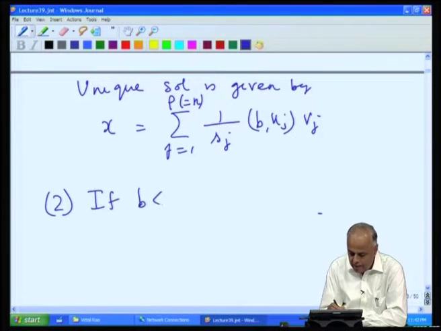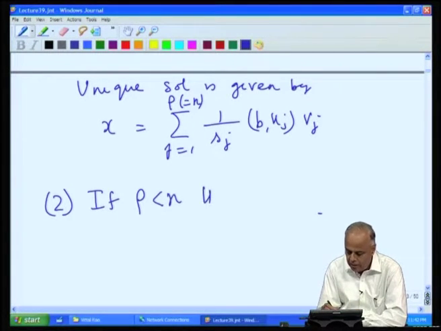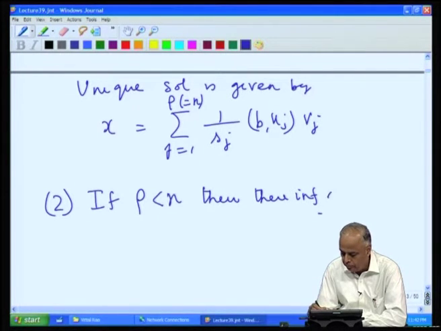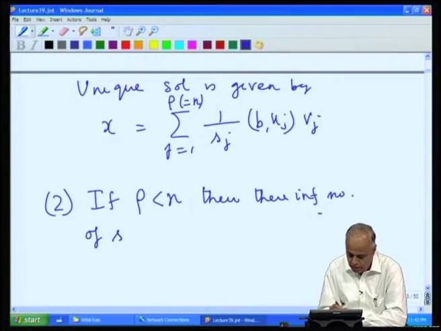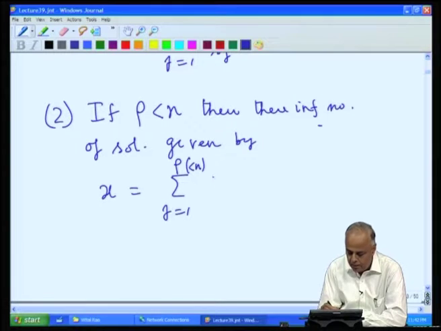Then if rho is less than n, that is, the rank of the matrix is less than n, then there are an infinite number of solutions. All of them can be written in the following form: x equal to summation j equal to 1 to rho, now rho is less than n, 1 by s j times b u j times v j.